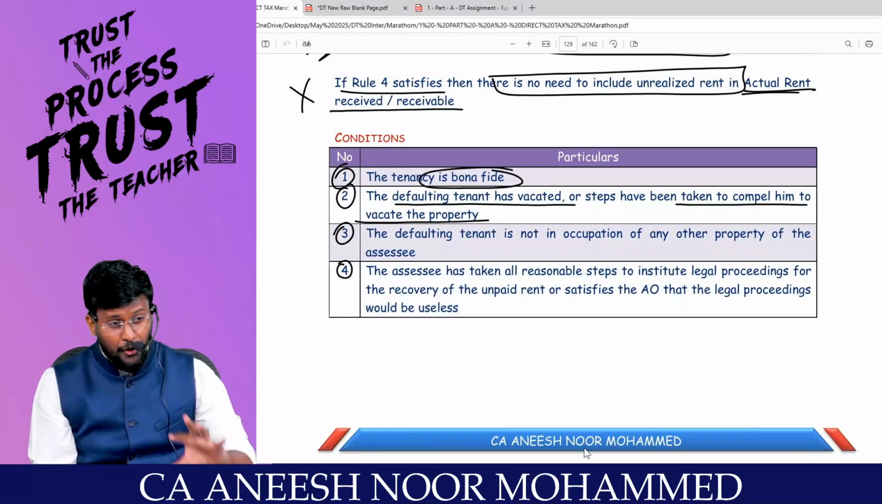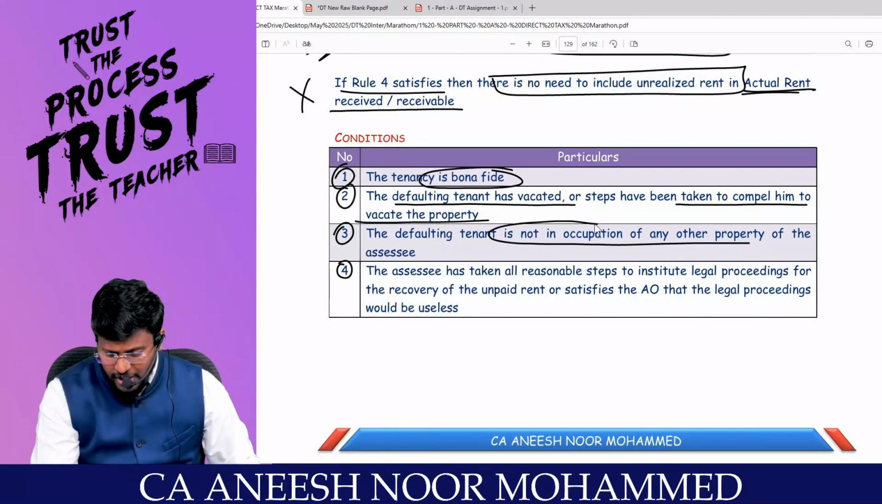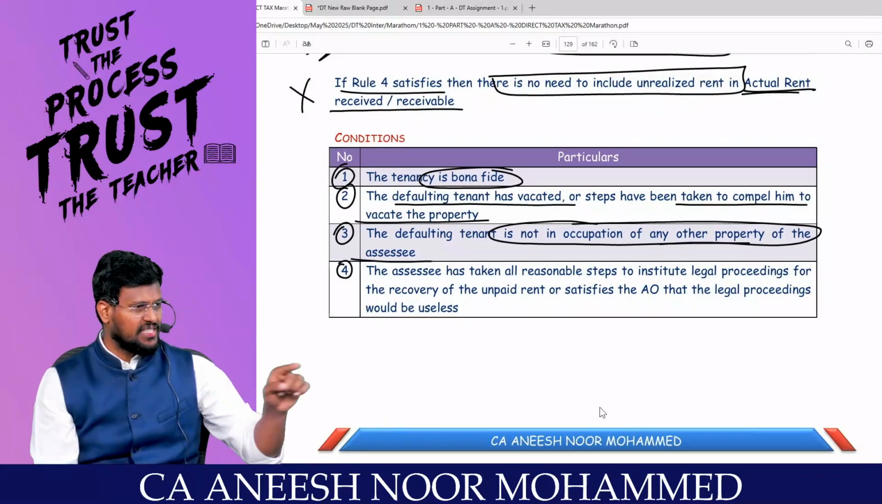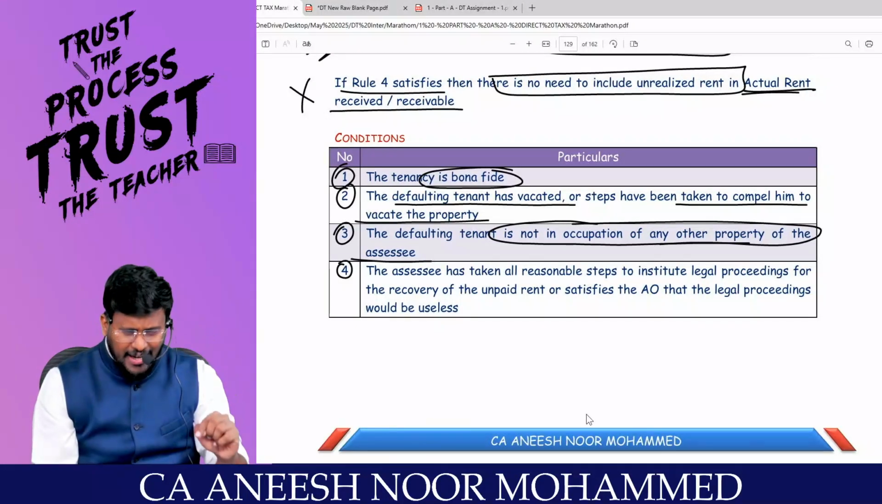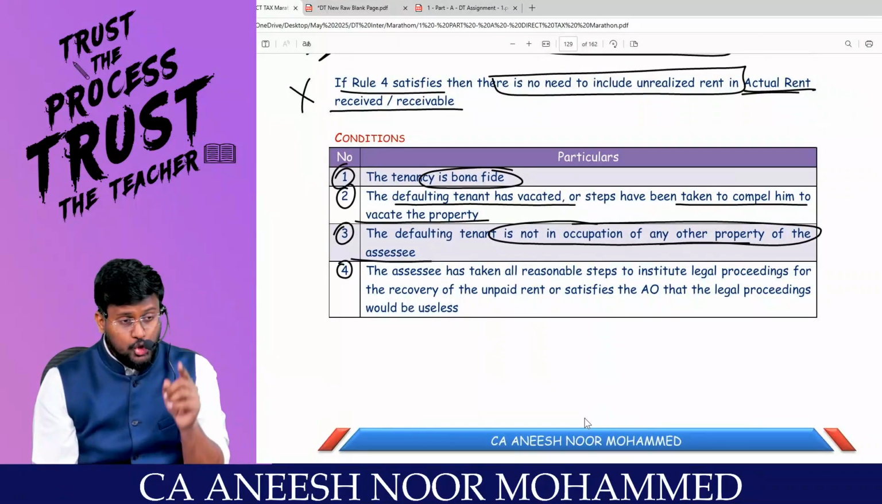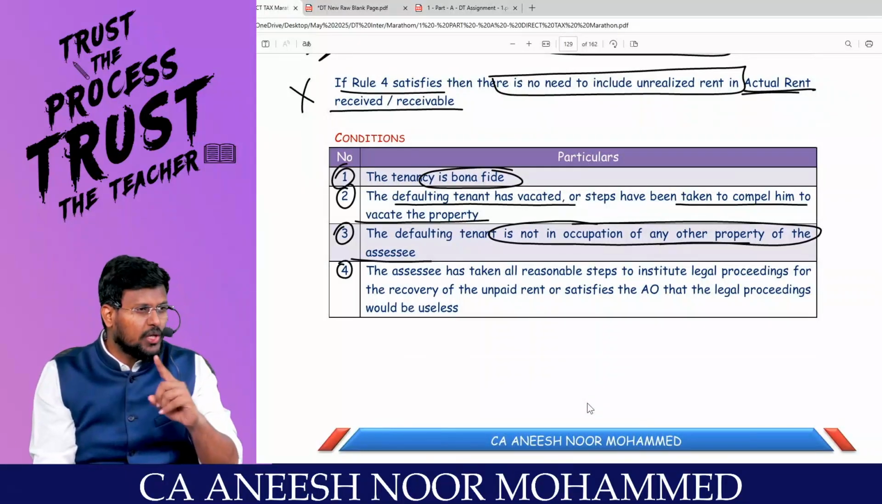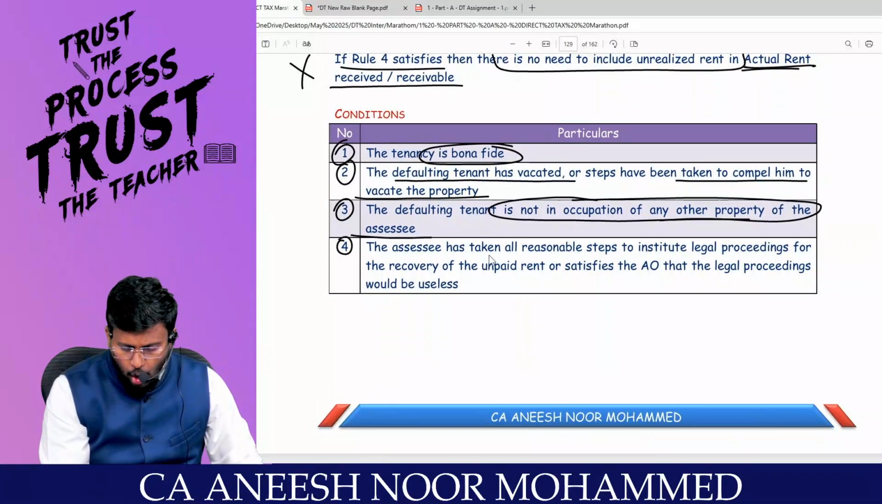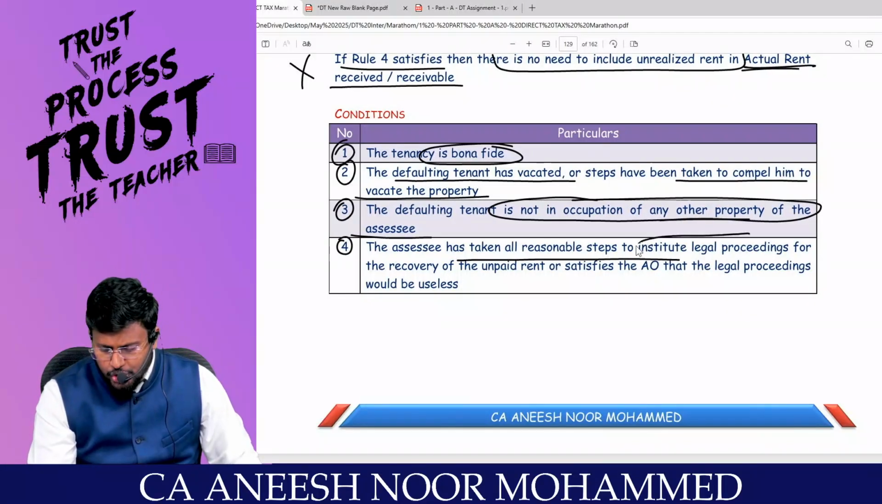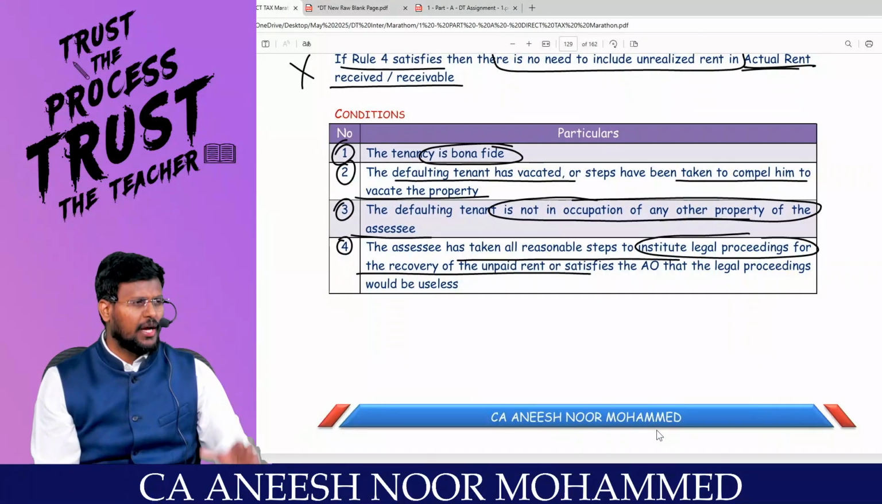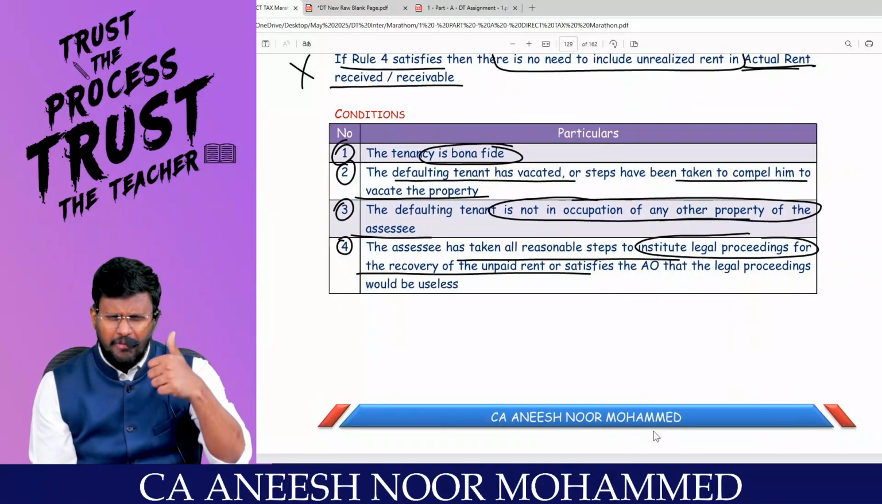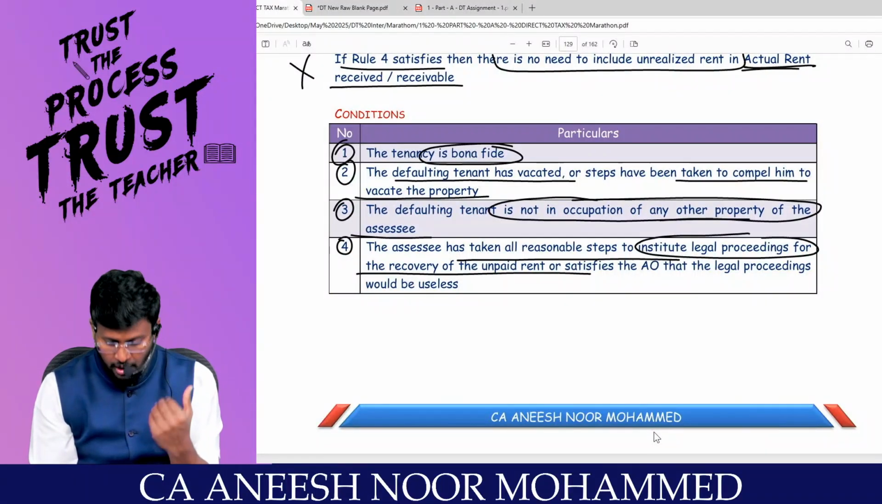Or the defaulting tenant is not in occupation of any other property of the assessee. If he is not giving you rent, you should not let him occupy any of your other properties. And the assessee has taken all reasonable steps to institute legal proceedings for the recovery of the unpaid rent. You should try your level best to get the unrealized rent.